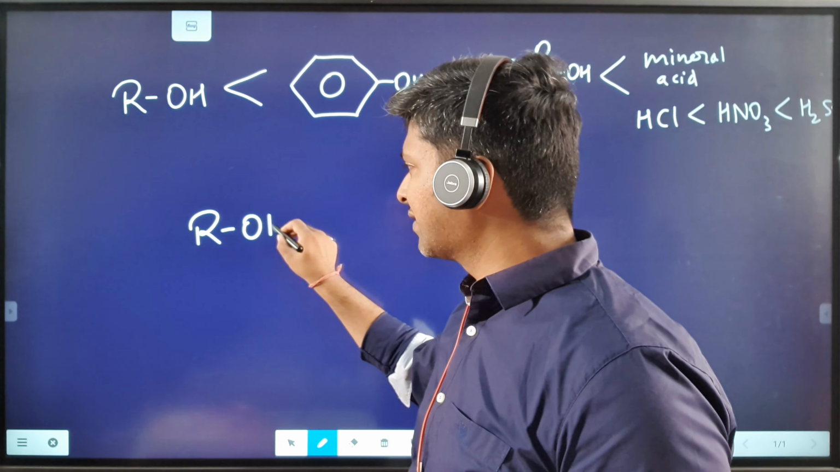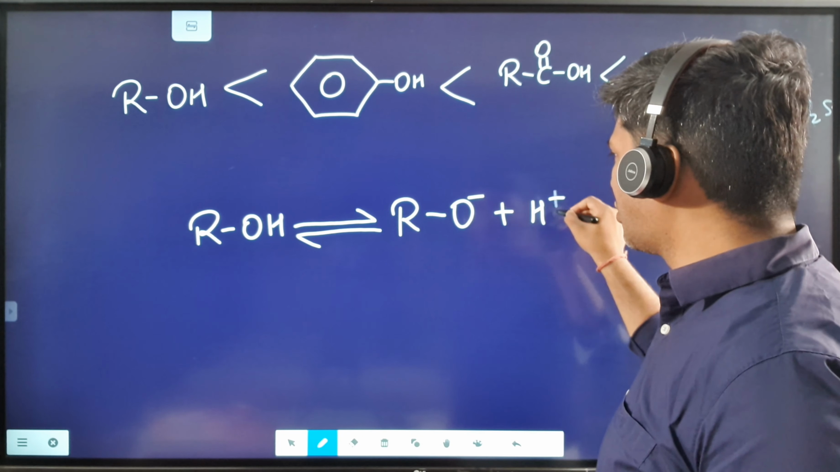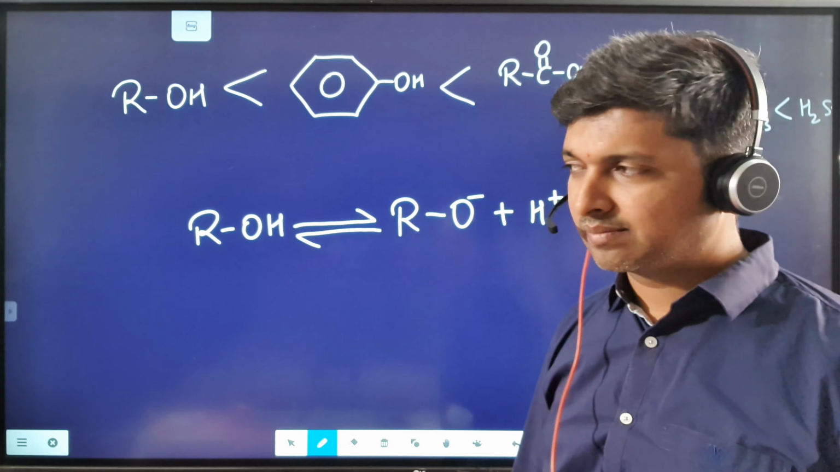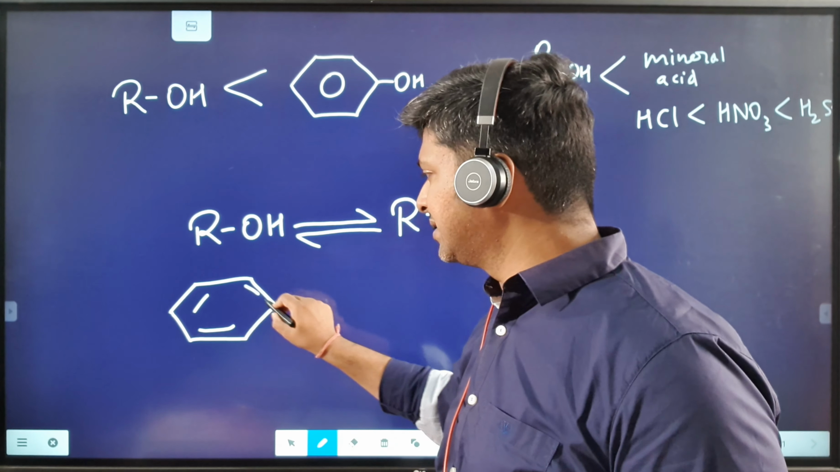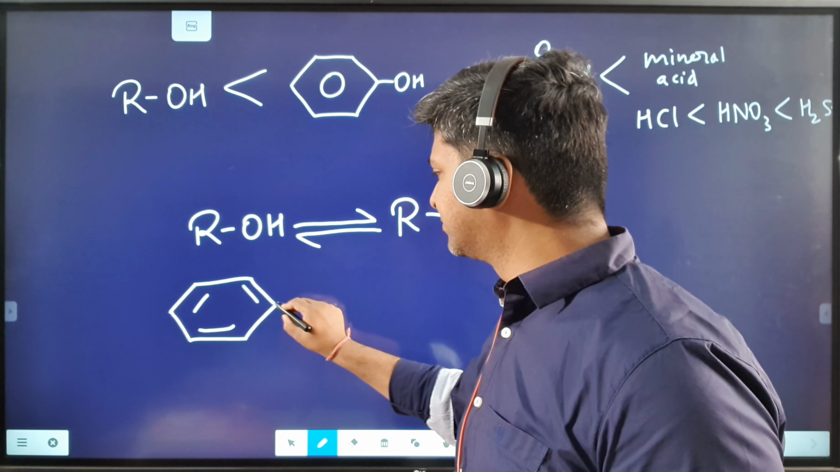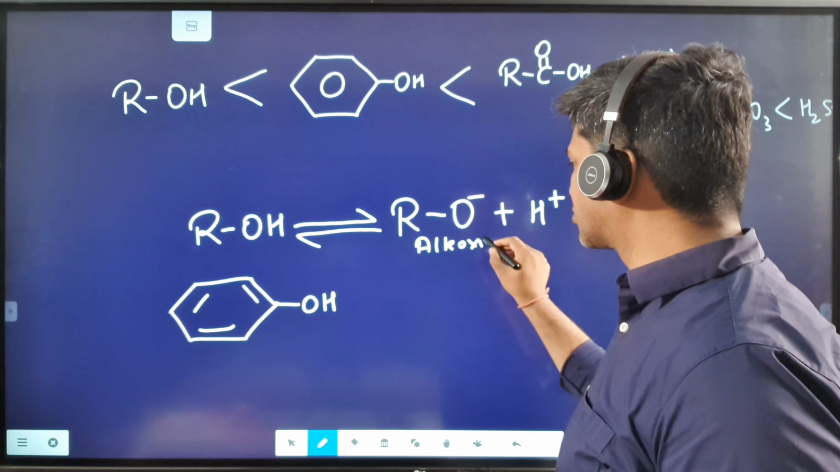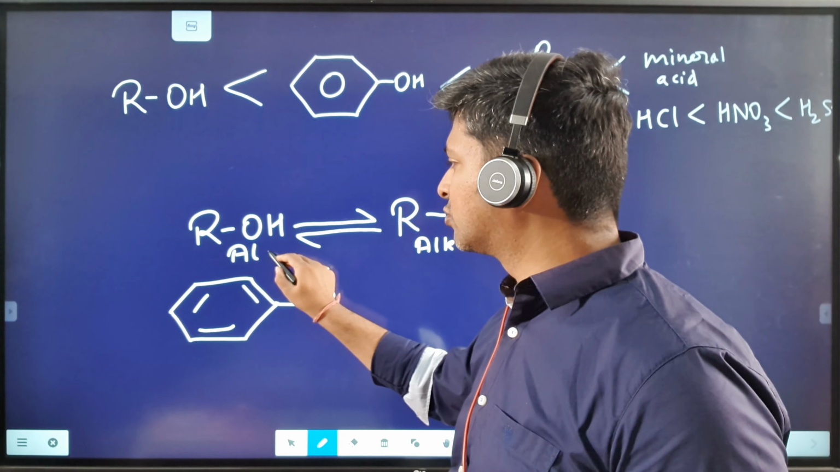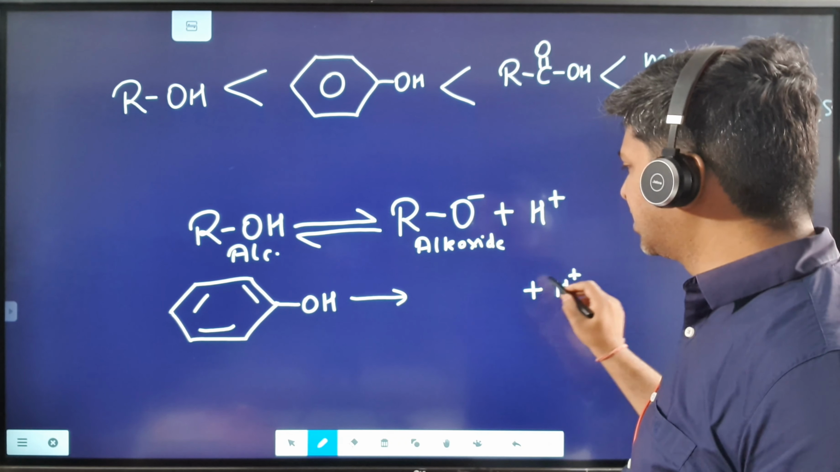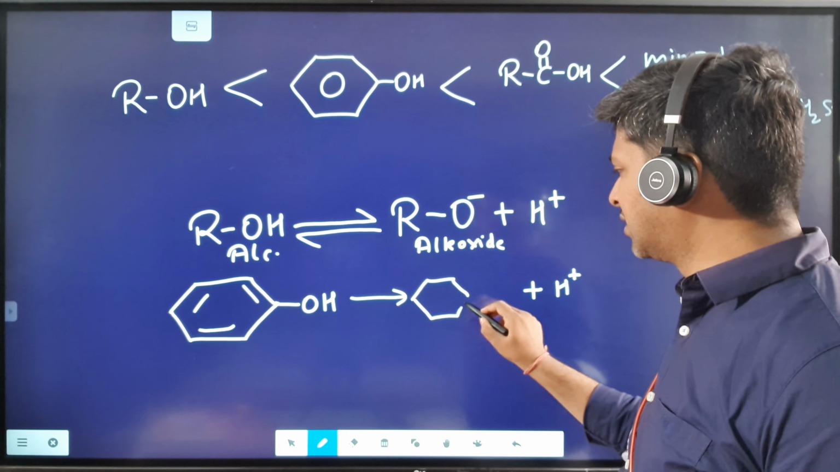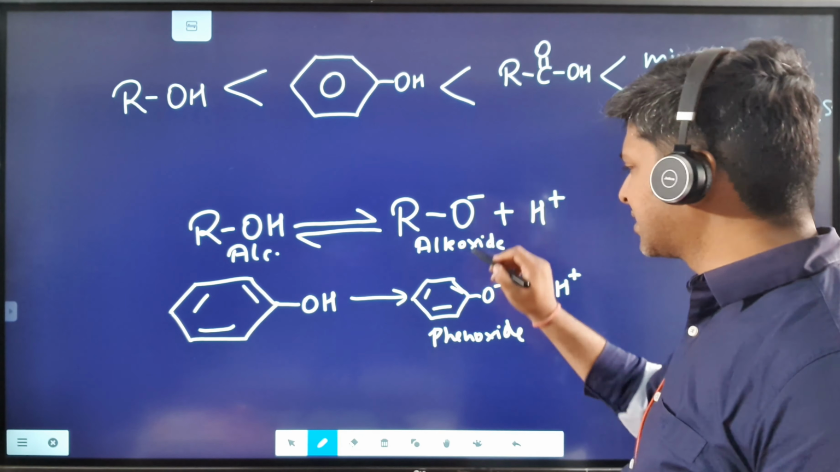So here I have a reaction of alcohols wherein alcohol is donating an H plus ion. First of all, it is very difficult for alcohol to release the H plus ion, whereas on the contrary, it is relatively easier for phenols to release the H plus ion. After releasing an H plus ion, alcohol converts into an alkoxide, and phenol converts into a phenoxide.